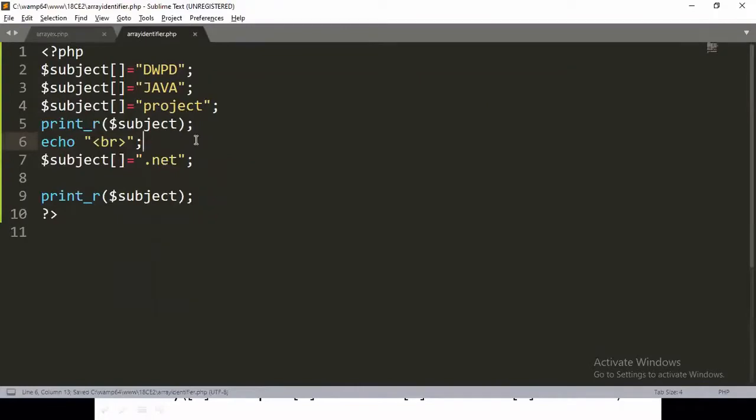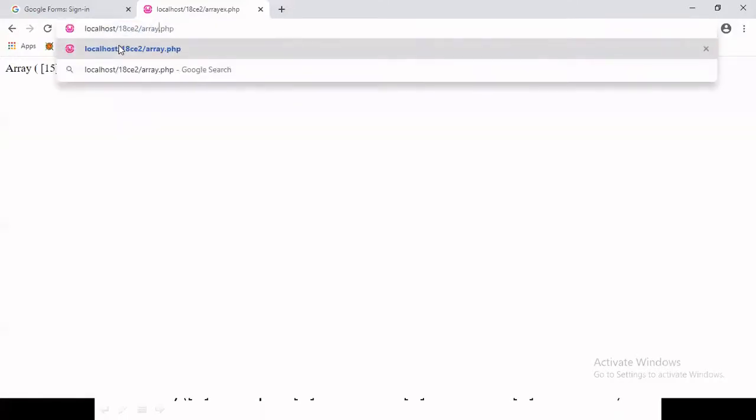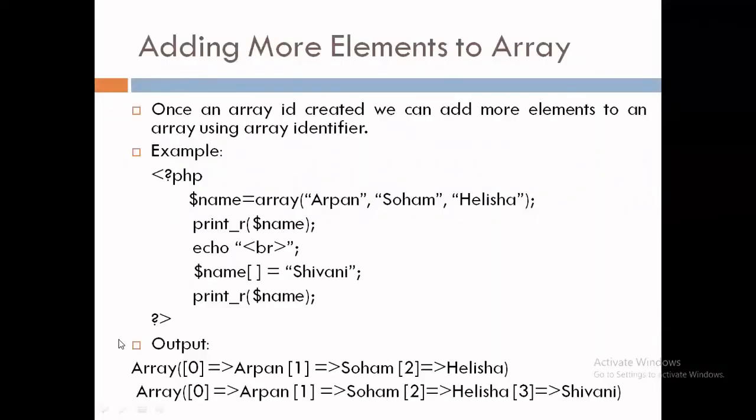Now saving the same program, we can see the output. So first change the file name to arrayidentifier.php. So we can see that. That is our existing array. In the existing array, we have added one more element, and after that we are printing all the elements. So we can see that output. So in this way, we can add an element to an existing array whenever it is required. So in this way, we can create a numerical array.